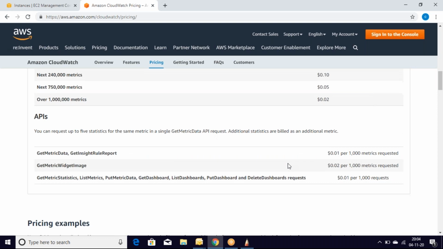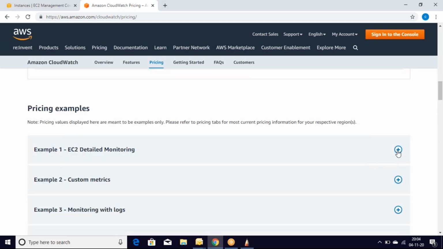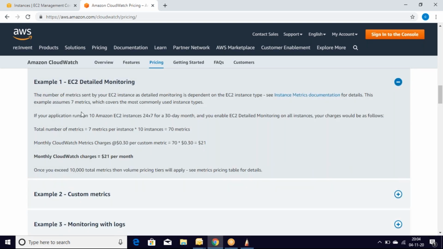If I go to the pricing examples, for EC2 monitoring, if your application runs on 10 EC2 instances, 24/7, I am running 10 servers 24/7 for a period of 30 days, then the charges would be $21. That's what it is saying.